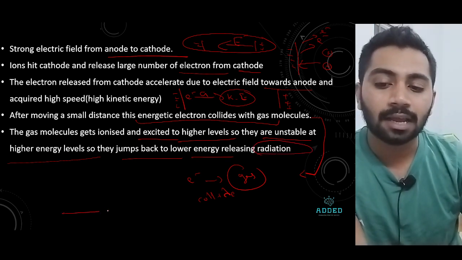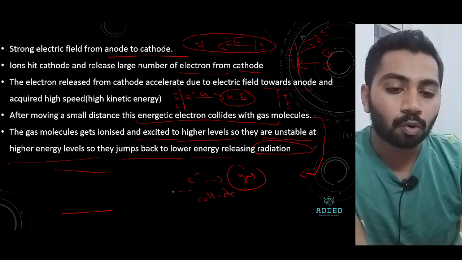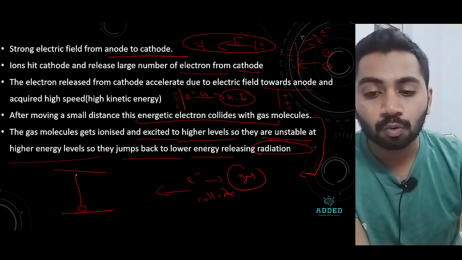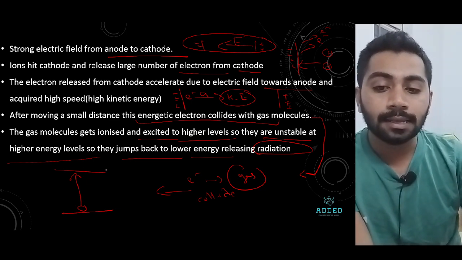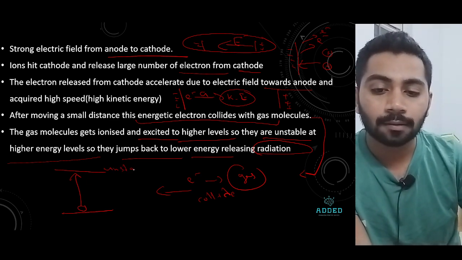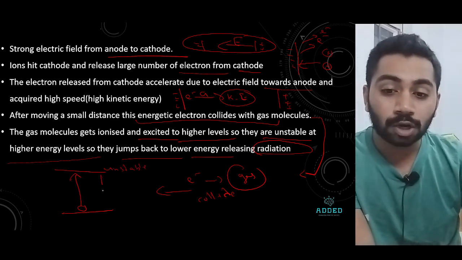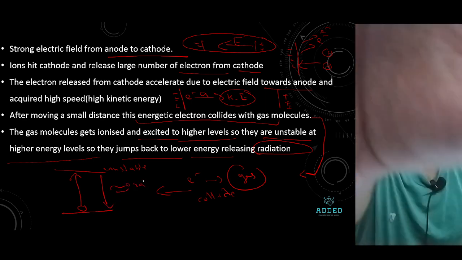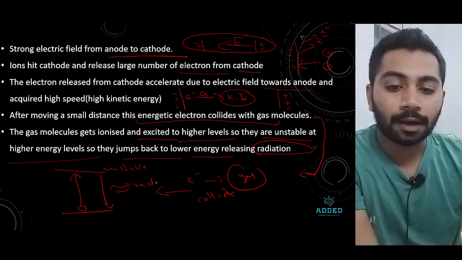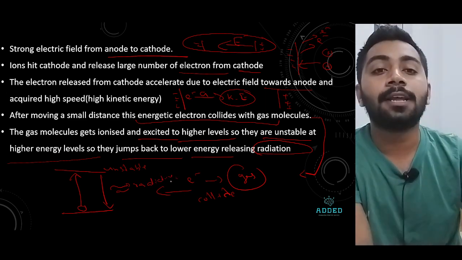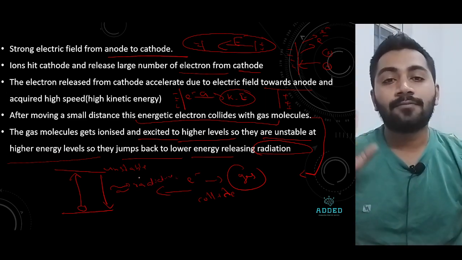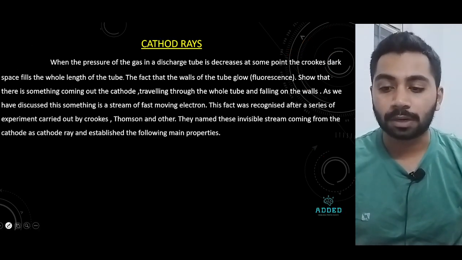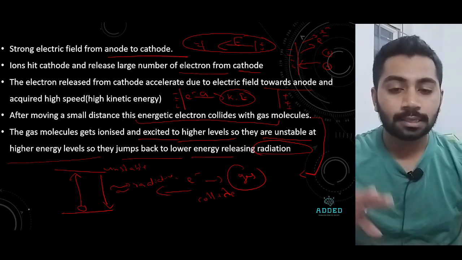Very simple. When this electron collides with these gas molecules, they move towards the higher level and are unstable there, so they come down. While coming down, they emit some radiations. This is basically the five cases. Okay, now up to this, make it clear.